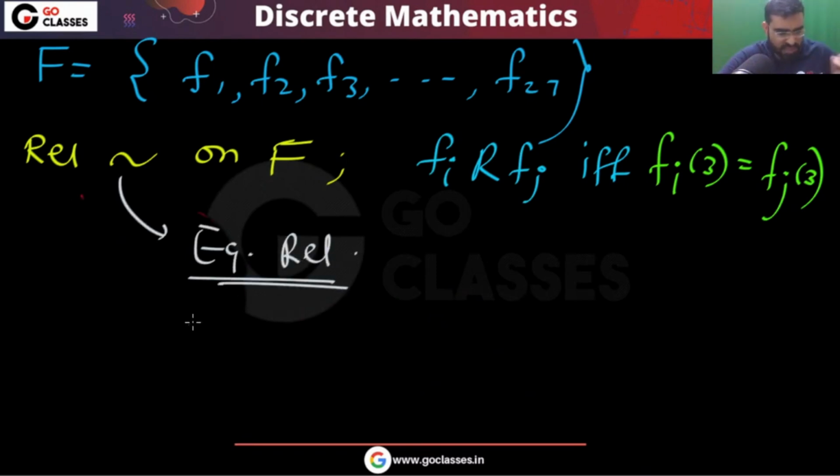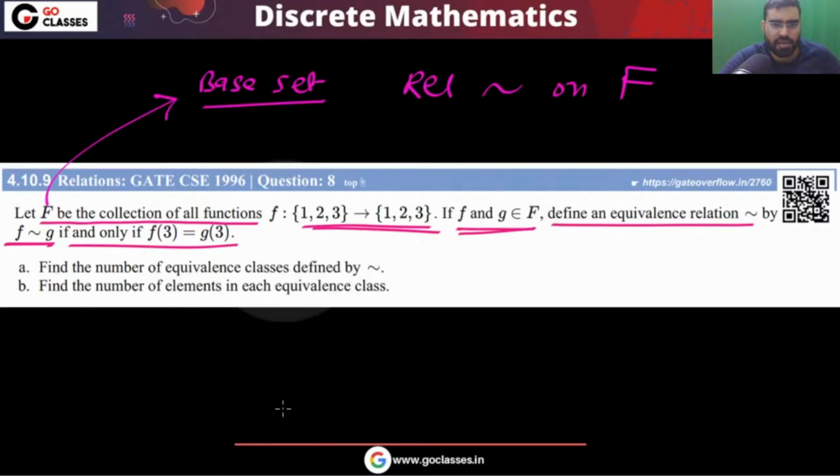Did you understand the question carefully? Is it crystal clear what the question is asking? What is the base set, the set on which you are defining the relation? You are defining the relation on capital F. Now the question is asking what is the number of equivalence classes?